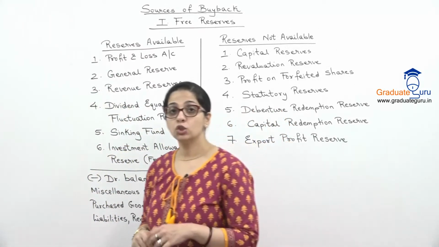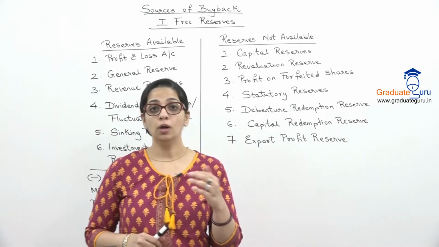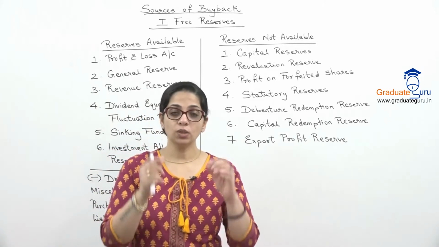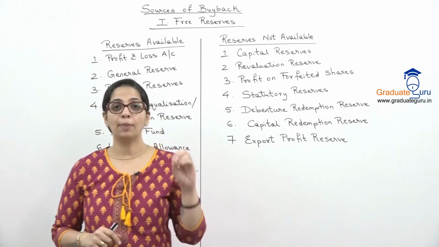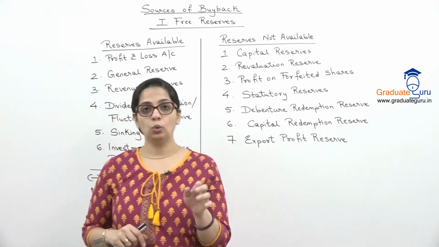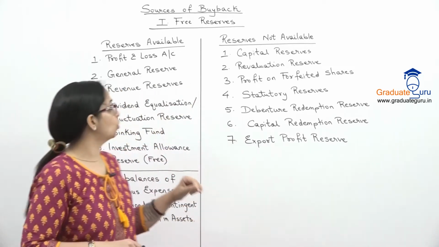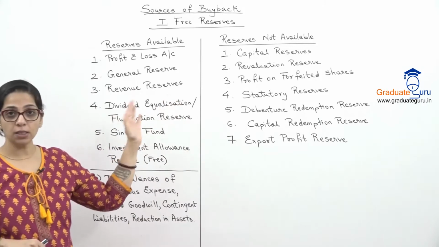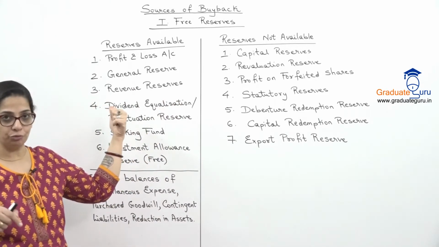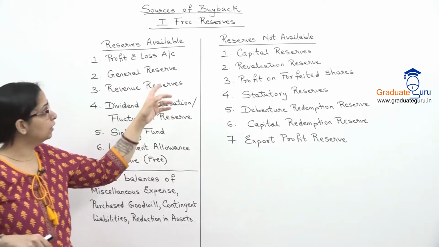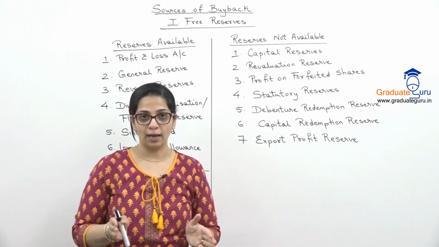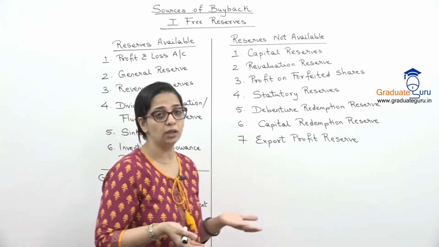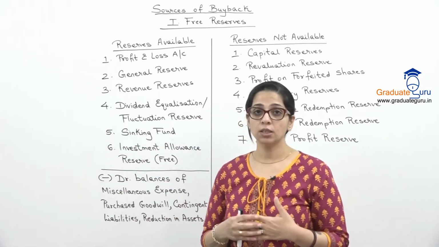Now let's look at the sources from which we can do buyback. Buyback करने के लिए obviously you need funds. But there are also specified sources. जैसे अगर कंपनी के पास profits है, तो we can do a buyback. So that is my first source, which is free reserves. Okay. Now I have made you a comparison between what reserves you can use. So reserves available for buyback and reserves not available for buyback. So even in our sums, we will have a list of reserves. हमारे पास एक बैलेंस शीट होगी या एक लिस्ट होगा जिसमें बहुत सारे reserves दिए होंगे.